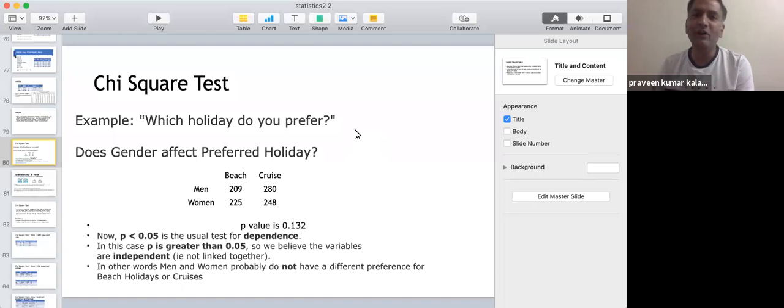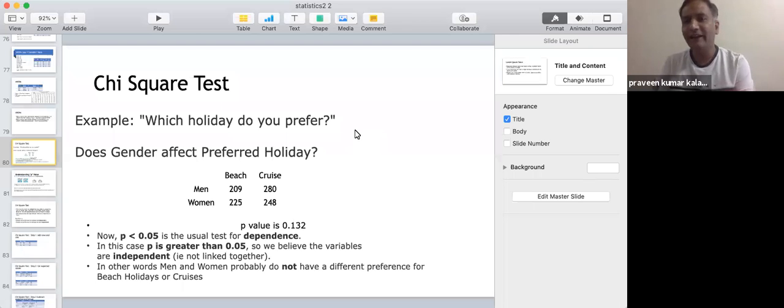For example, if you are trying to check the impact of gender on holiday preference. Whether holiday preference is really affected because of gender. I mean, does gender play a part in the way that the holiday preference is taken or not? That's exactly what we are trying to find out.